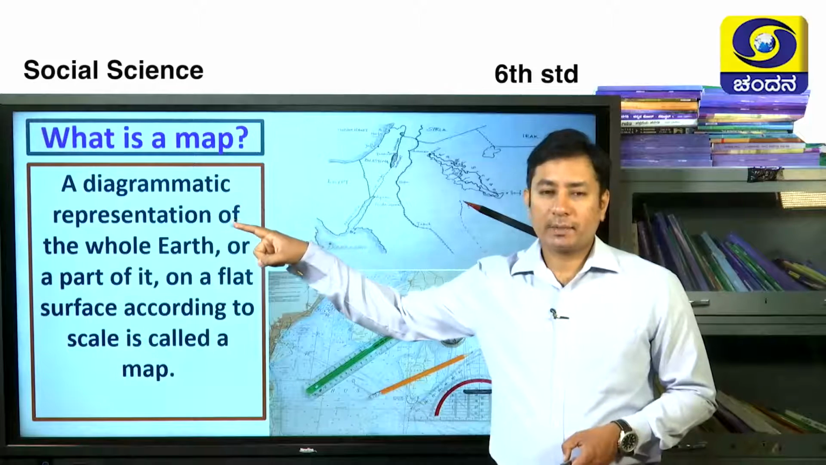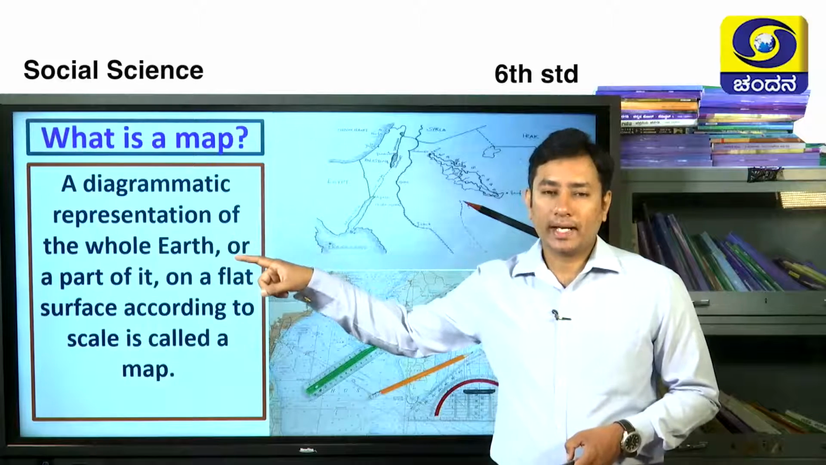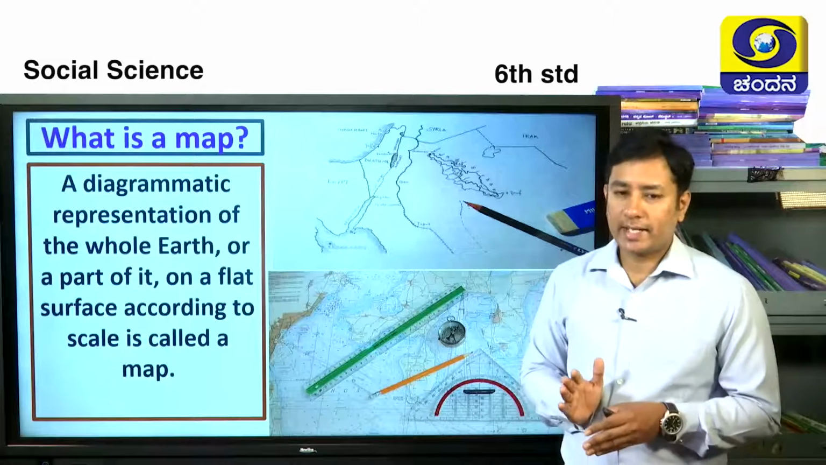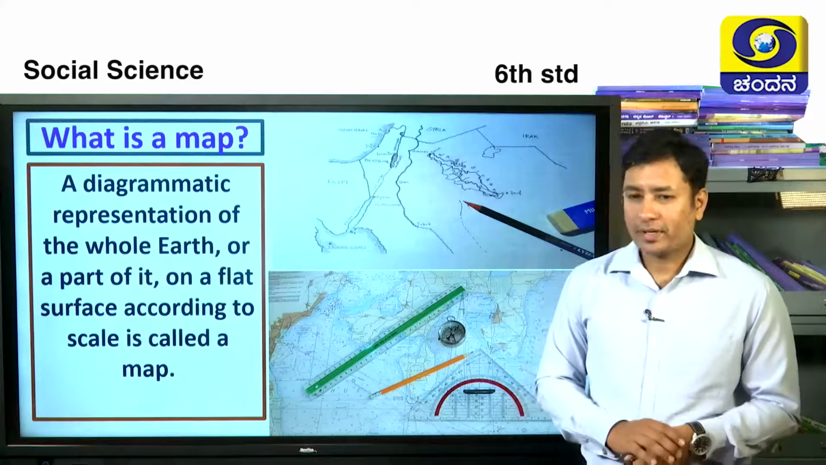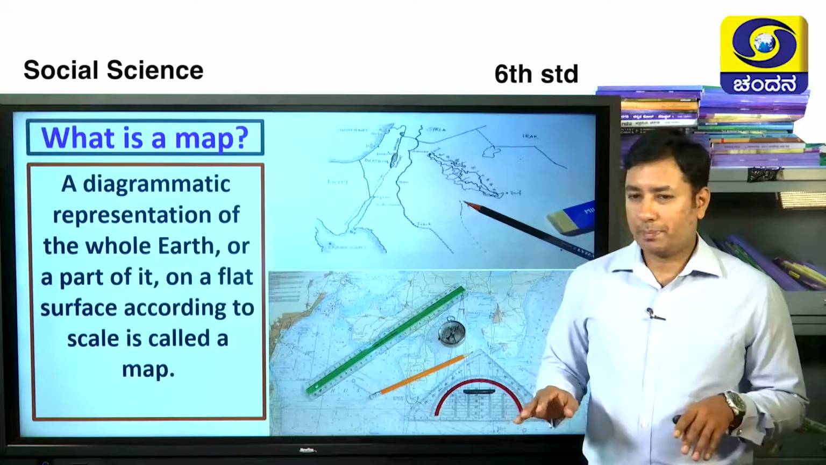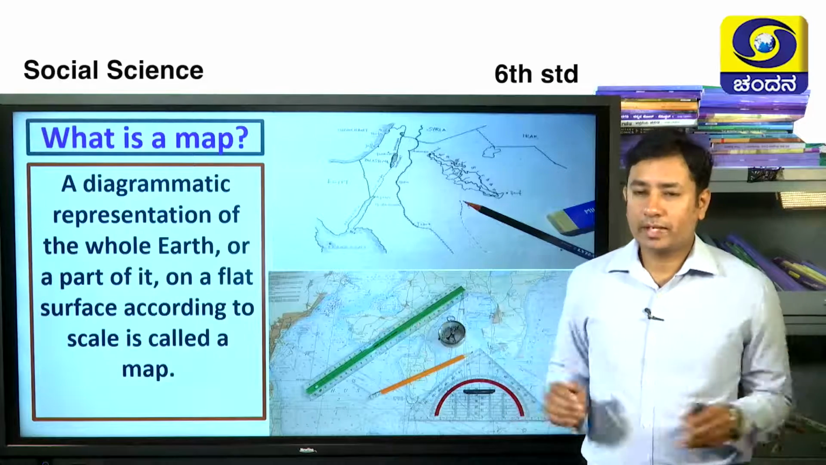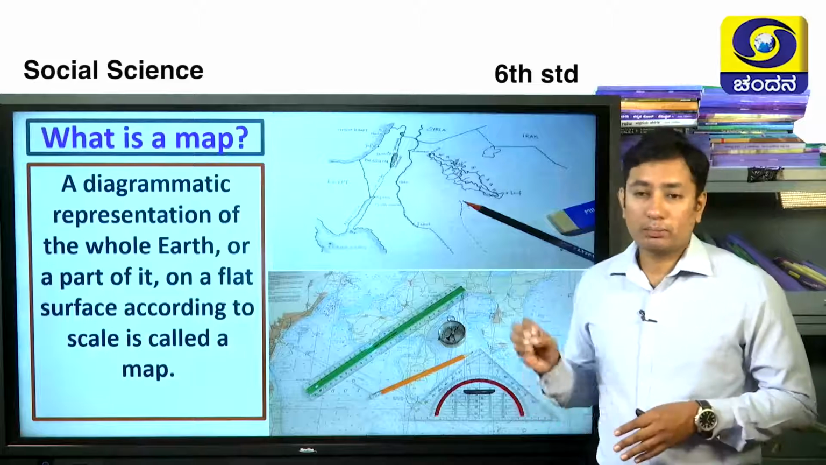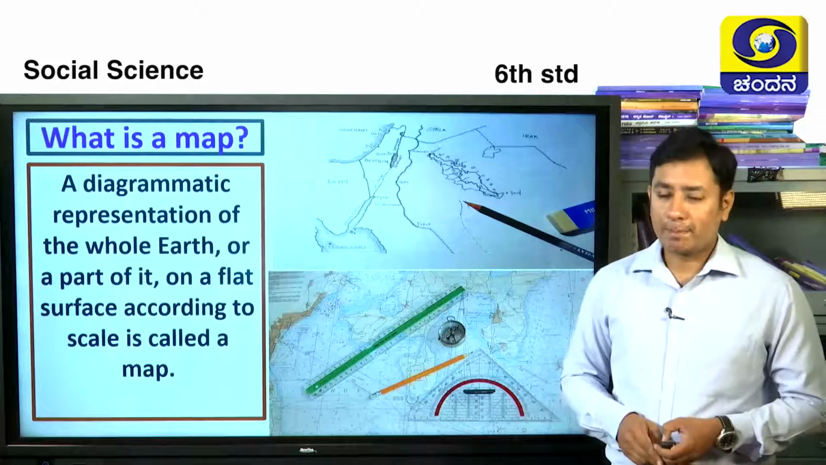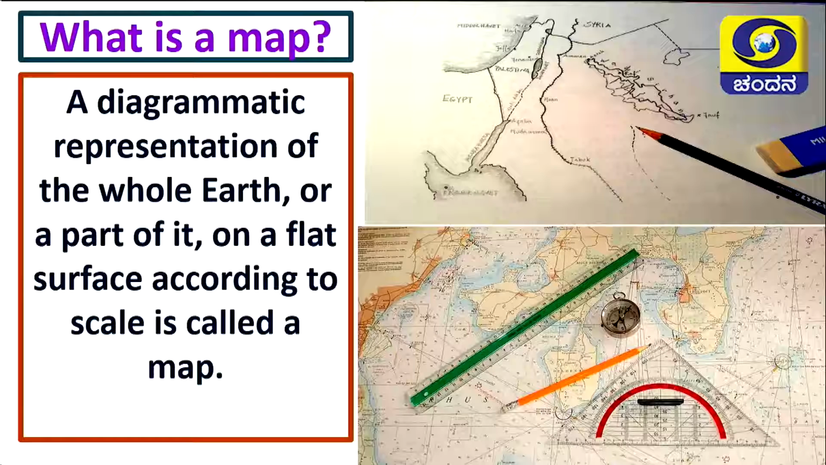A diagrammatic representation of the whole earth or part of it on a flat surface according to scale is called a map. So much confused, right? See, the earth is rugged in shape. Rugged is nothing but it is not even. So all that we'll have to put on the map. That skill itself is known as map making. So what is a map? A diagrammatic representation of the earth on a piece of paper is called a map.